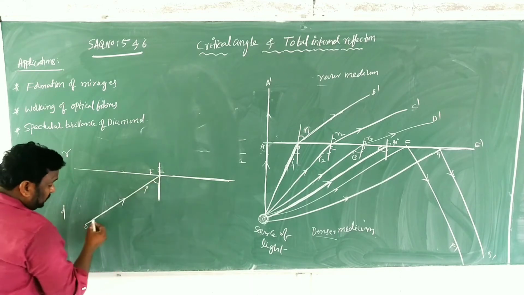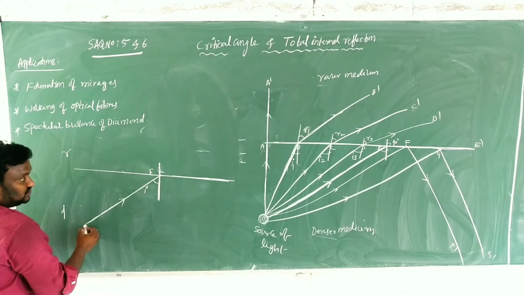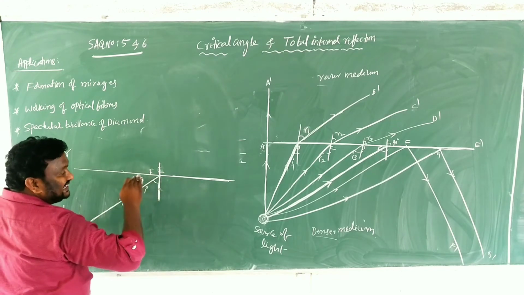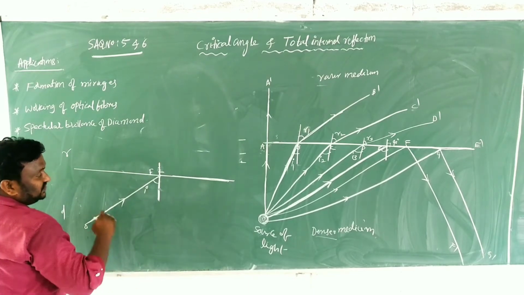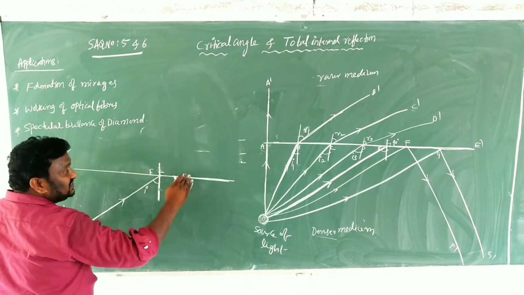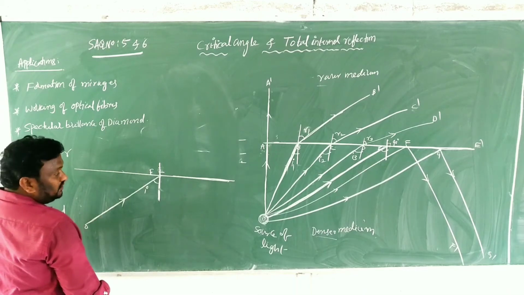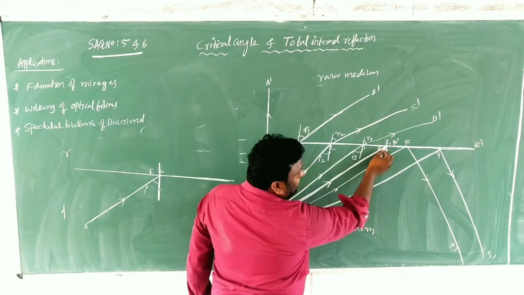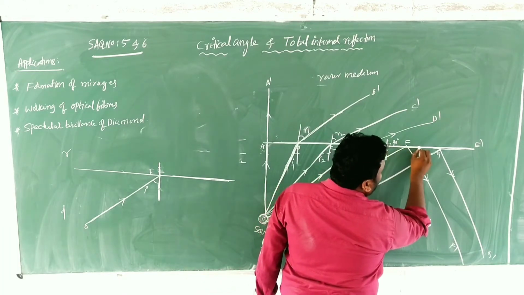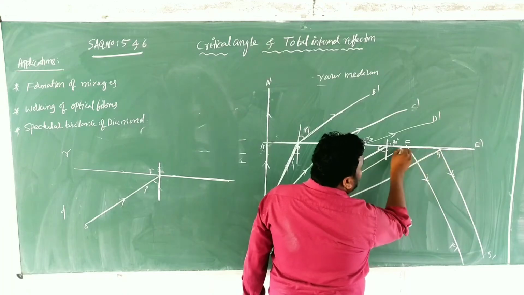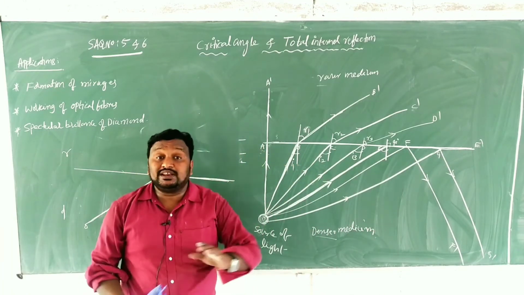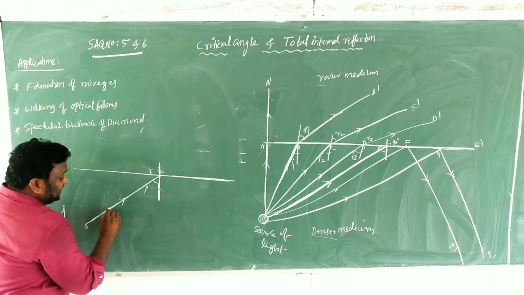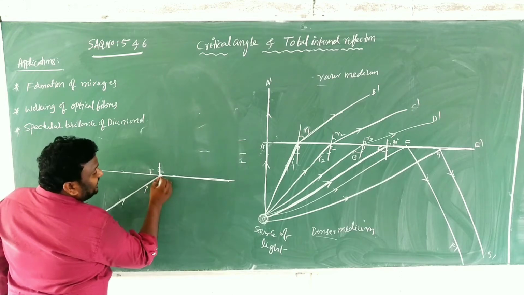Here, showing like this, the light ray is coming from the source and it is incident on that one. The refracted ray must be going along the interface. That should be moving along the interface in the rare medium. Clear? So that should be shown like this here. This is the incident ray. From that, the ray is going to move along the interface, and that should be in the rare medium. So here I am showing like this. Here this is the incident ray, and the ray is moving like this.